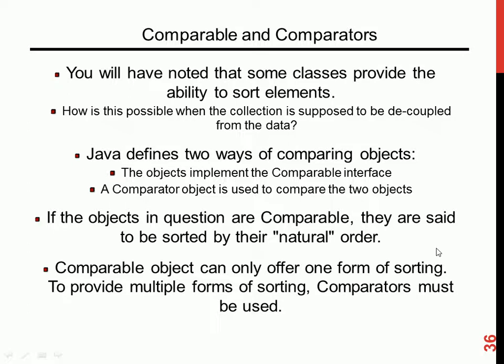Comparable objects can only refer to one form of sorting. To provide multiple forms of sorting, comparators must be used. So you have the comparable interface and you have comparators. One may ask, why can't you use the equals method? Remember, these two guys, the comparable and the comparators, we are only talking about the sorted types. And the sorted types are found under either the sorted set or the what? The sorted maps.